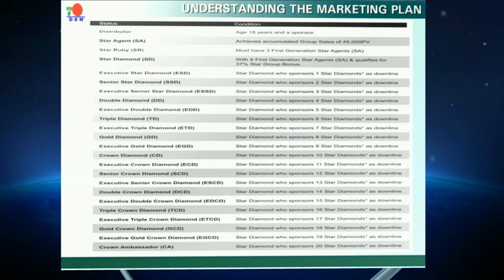Your status increases after this as every diamond line increases under you from 1 to 20.